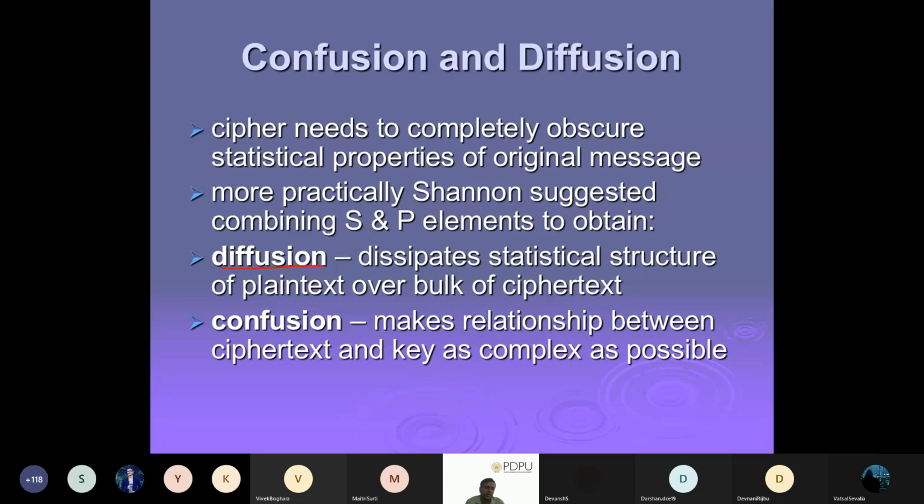So we have to make sure that from the ciphertext, because the attacker has the ciphertext, and then under different assumptions, in some cases the attacker has both plain text and ciphertext, the attacker still cannot get the key. We have to make sure that the diffusion and confusion properties are maintained.